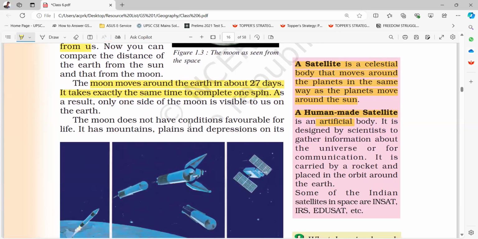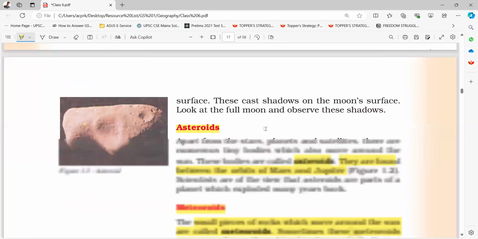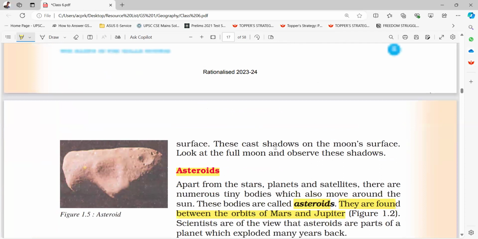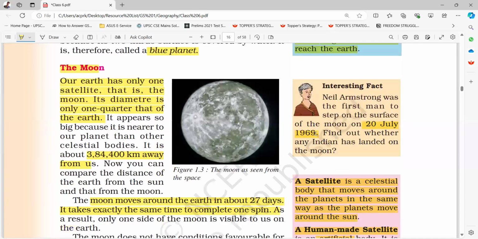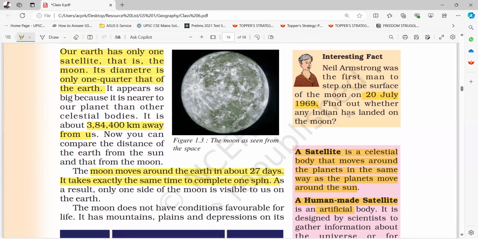The Moon does not have conditions favorable for life. It has mountains, plains, and depressions on its surface. These cast shadows on the moon's surface. Look at the full moon and observe these shadows. Okay. Neil Armstrong was the first man to step on the surface of the moon on July 20, 1969.